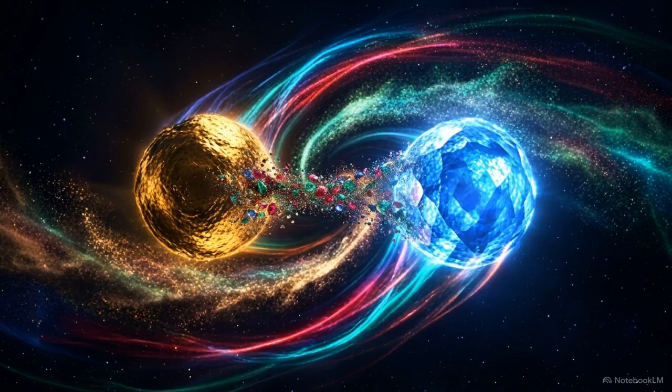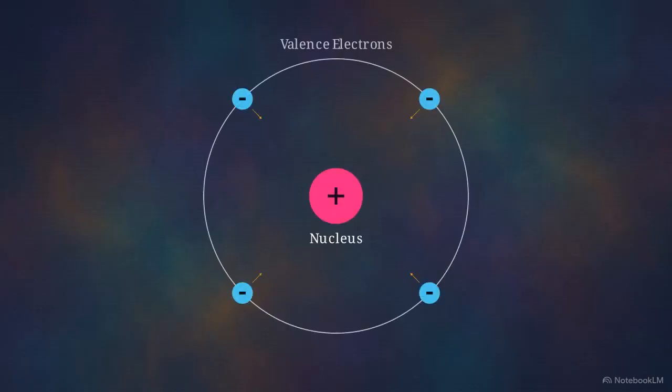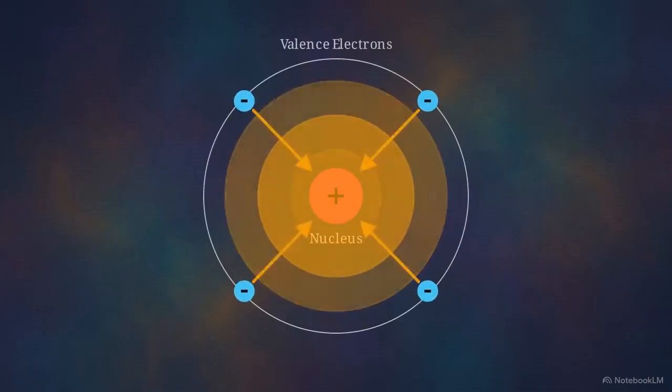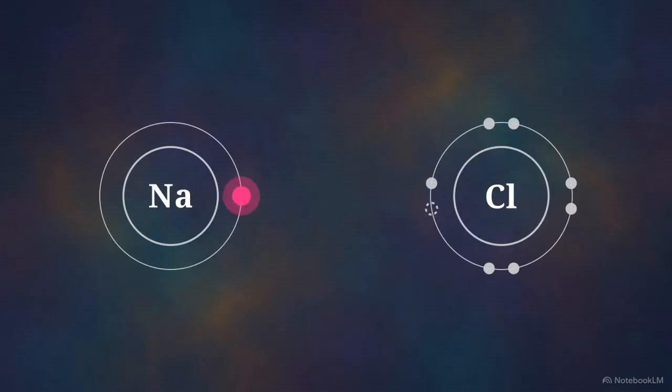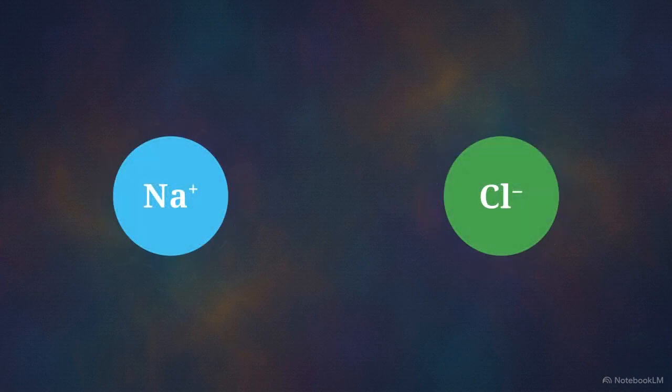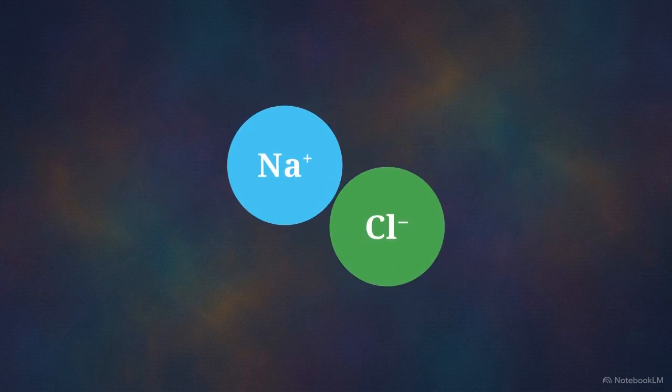The first strategy is electron transfer. This is driven by electronegativity, a measure of how strongly an atom pulls outer electrons toward its own nucleus. Take sodium and chlorine. They represent an extreme inequality in pulling power. Sodium has 1 extra valence electron it can easily lose, while chlorine is exactly 1 electron short of a full octet. The transaction is total. Sodium donates its extra electron to chlorine, allowing both atoms to reach their most stable configuration at the same time.